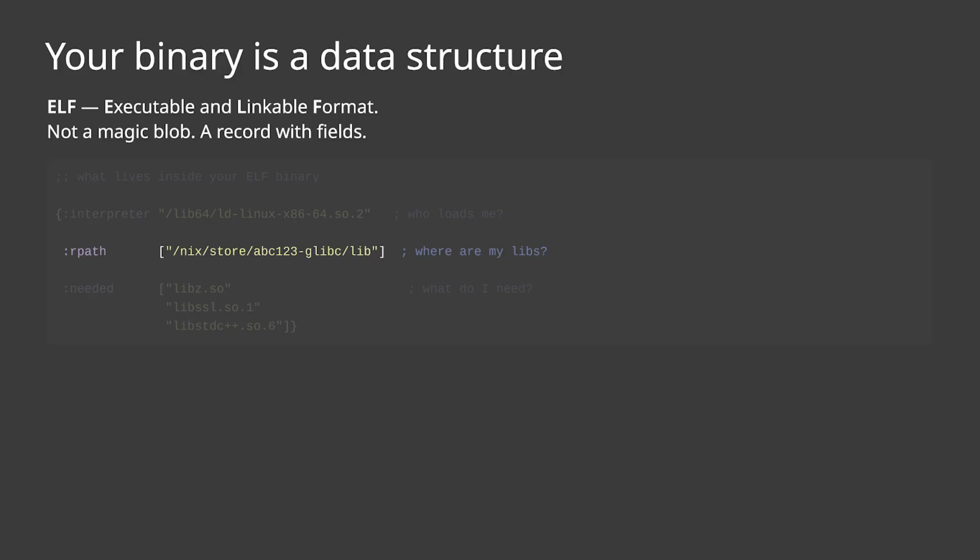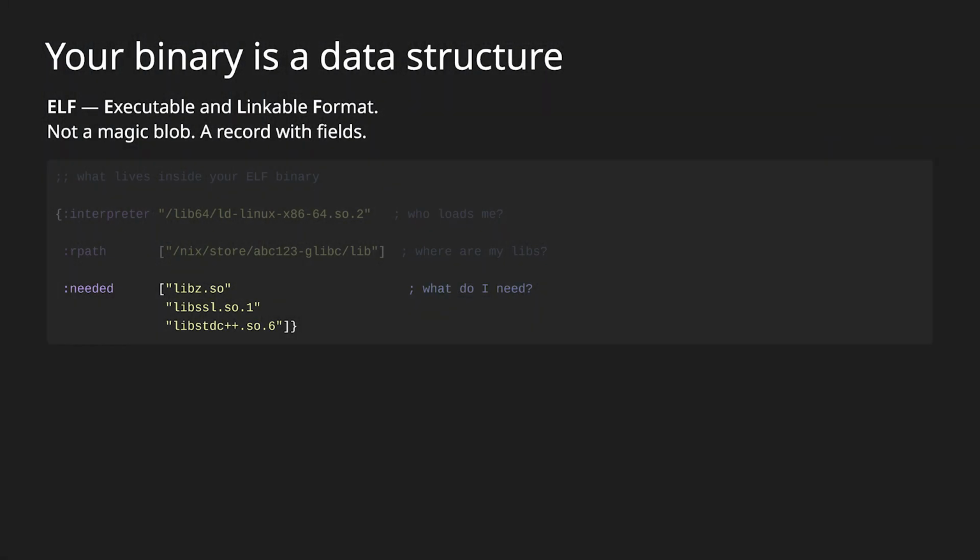So first we have our interpreter. That's what we were just talking about. Next up, we have the RPATH. And this is just answering the question, like, what folder do I even try to look for to go find all the libraries that I need for my program? That's the RPATH. And then after that, you have what actual dependencies you need. So in this case, we have an example with libz and SSL and some standard stuff from C++. So those are all metadata that get attached to all of your executables, or at least most of them, that you're running.